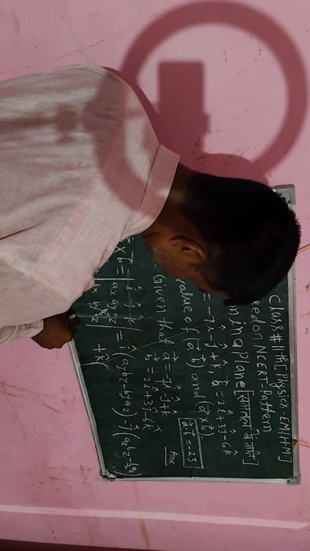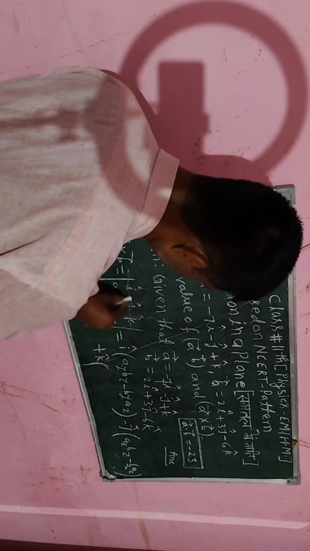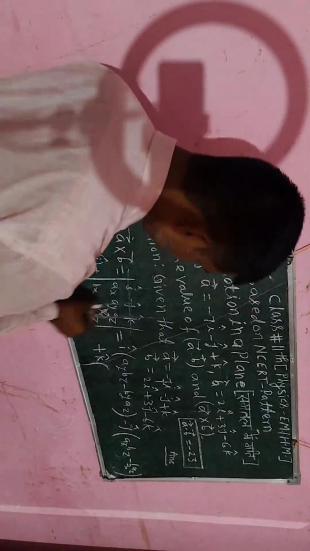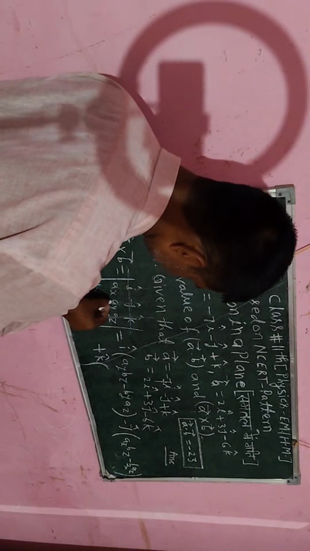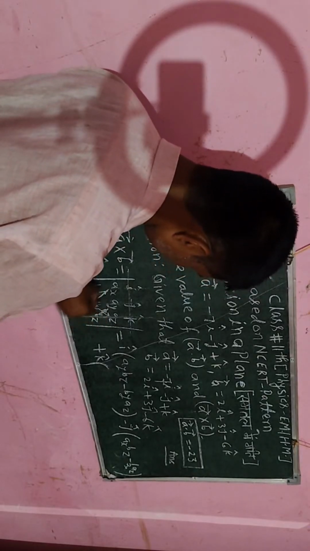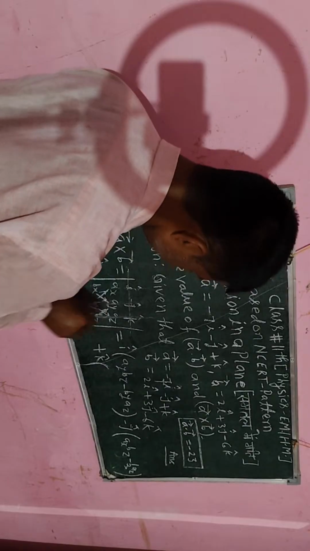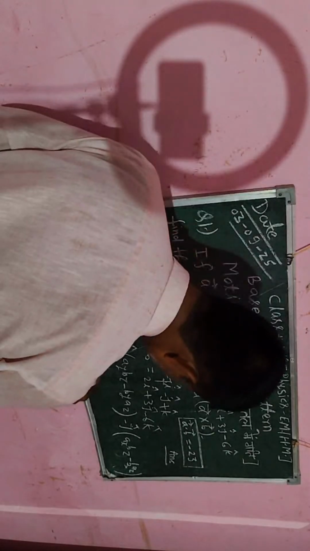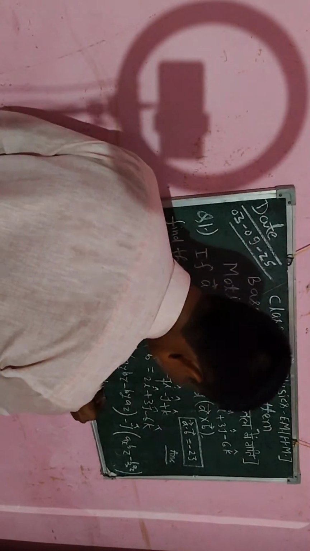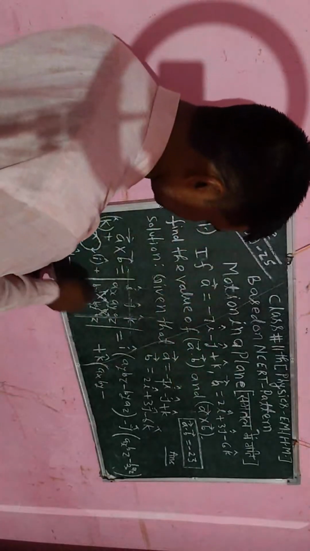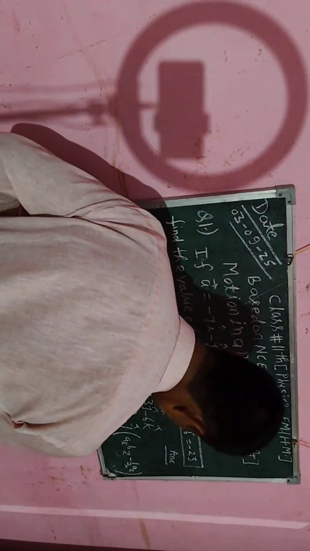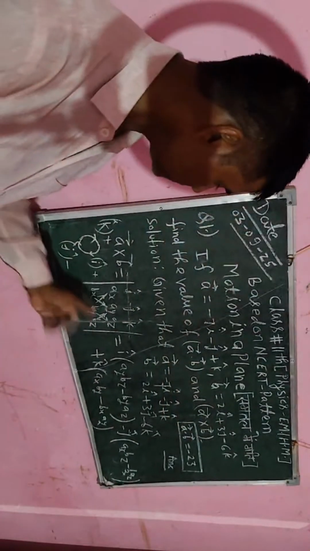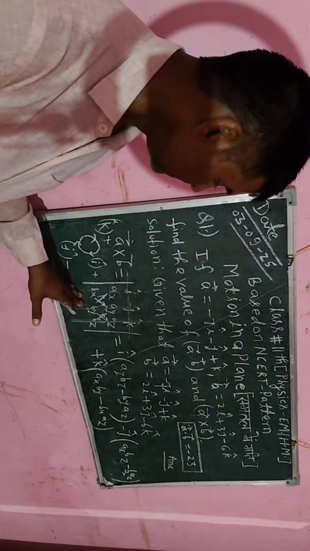The column corresponding to k cap, and the row corresponding to I, I will get the minor. So I will get ax, bx and ay, by. I will again take its cross multiplication. I will take the cross multiplication of this one and this one, and after multiplying I will write ax, by. Here I will put a minus sign, then I will write bx, ay. This is the procedure for expanding this determinant value.